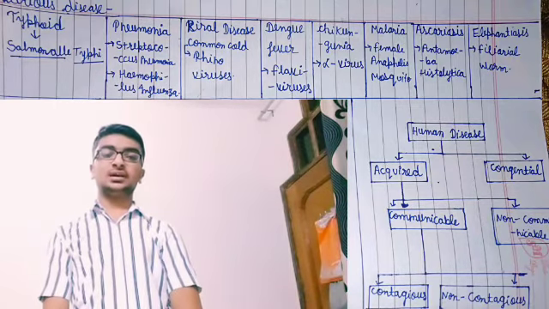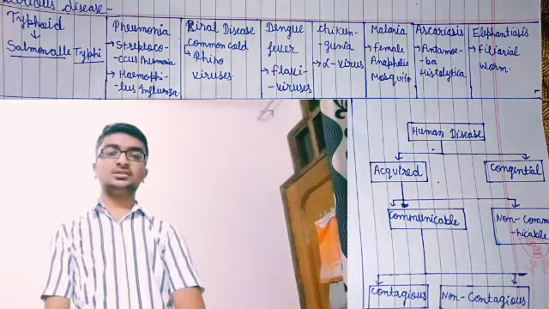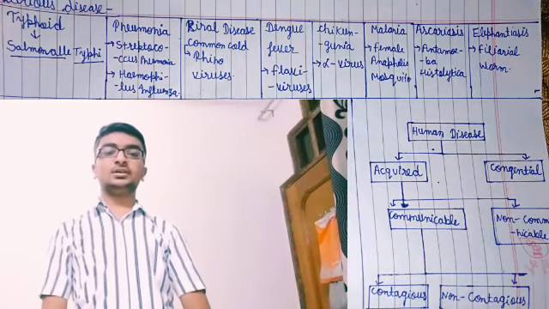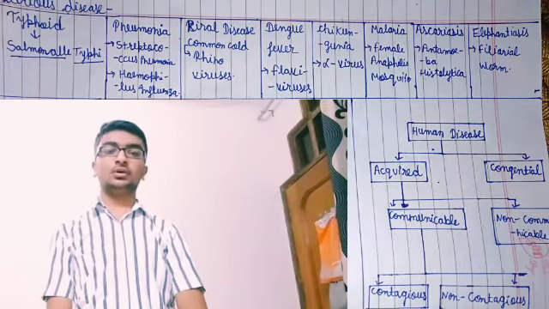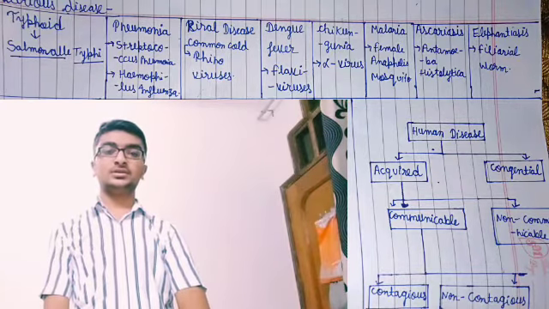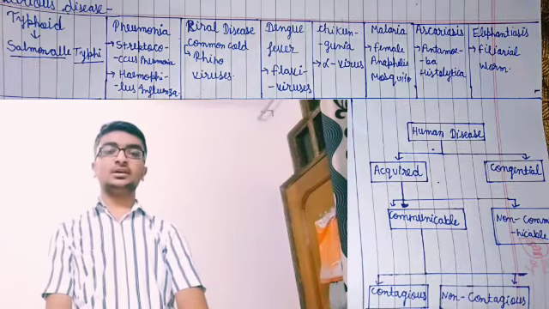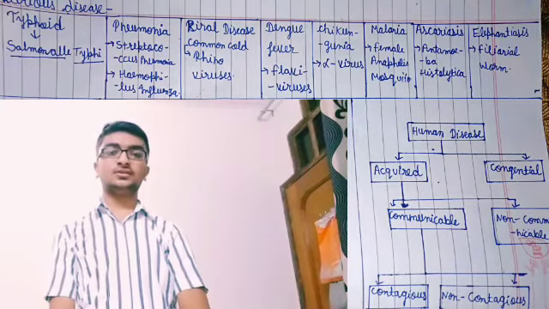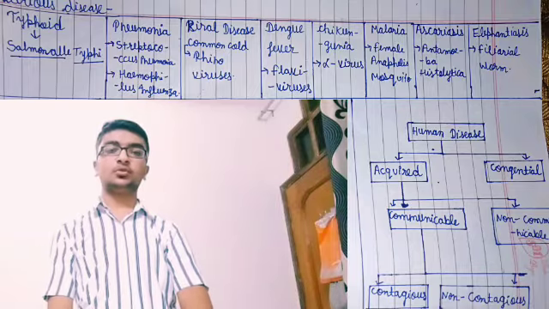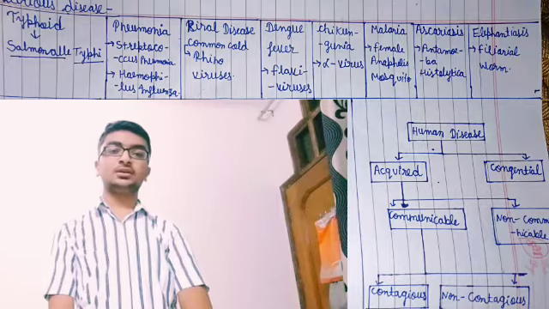Another type is acquired disease. Acquired diseases are diseases that we get after birth. Acquired diseases are of two types: communicable and non-communicable. Communicable or infectious diseases are diseases that transfer from an infected person to a healthy person. Non-communicable or non-infectious diseases are caused due to deficiency of some protein, mineral, or vitamins, like deformities.